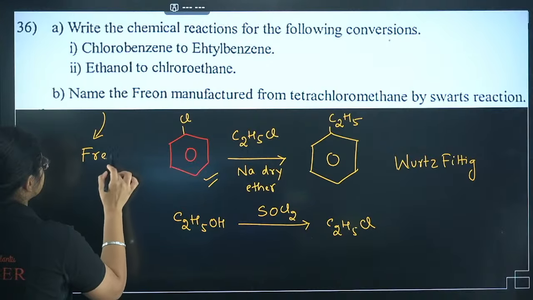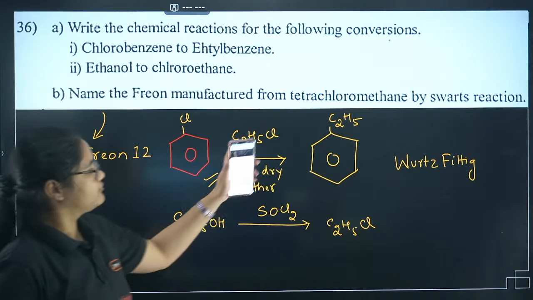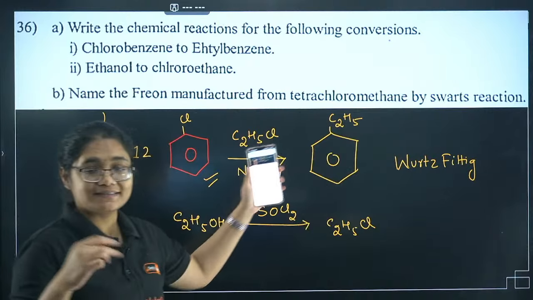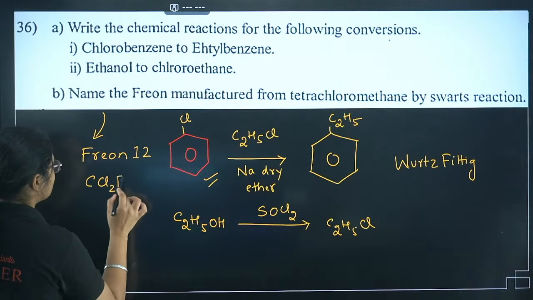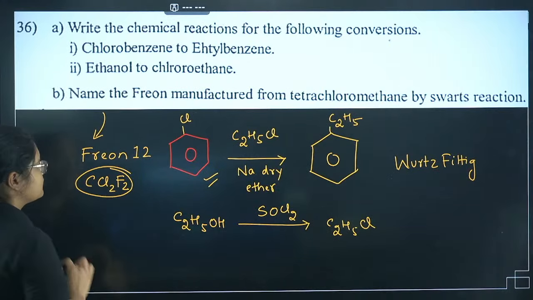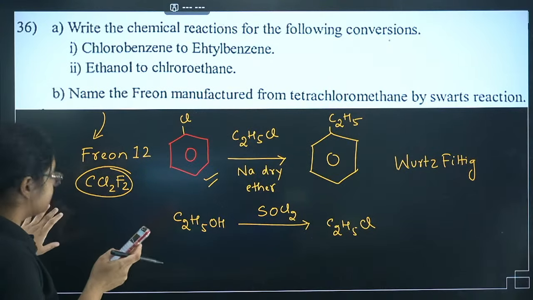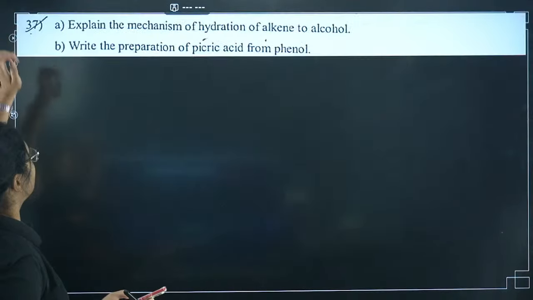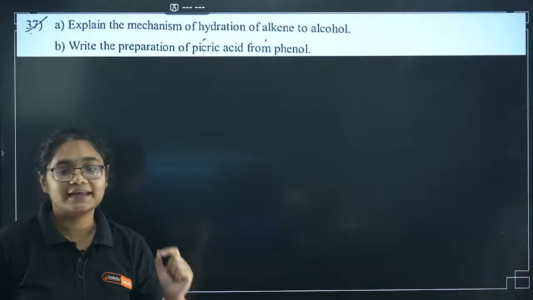This is freon 12. Okay, it is manufactured from tetrachloromethane, that is CCl4, by Swarts reaction. Its formula is CCl2F2. Please remember this one. Okay. Yes, Ghost Rider has given the correct answer. Absolutely. Next, move to the next question. Explain the mechanism of hydration of alkene to alcohol.